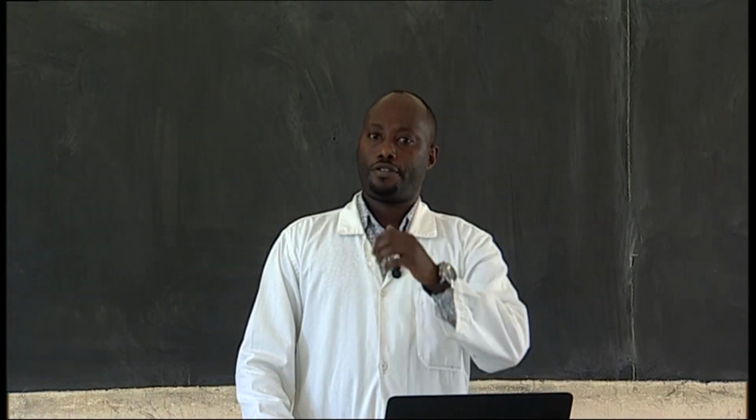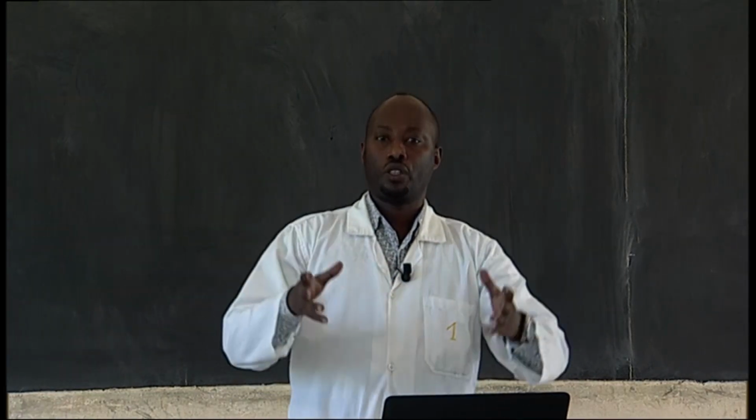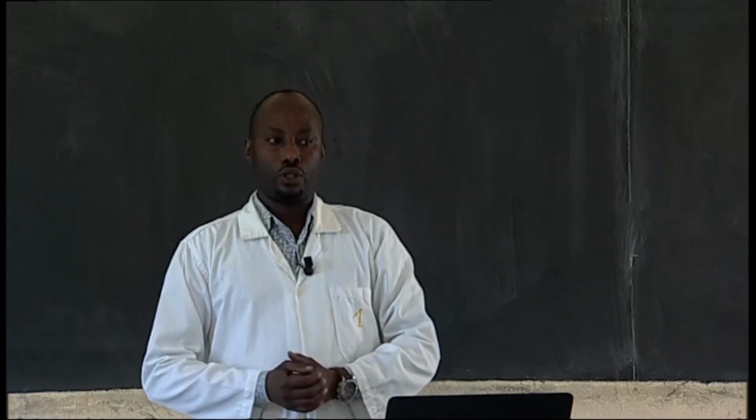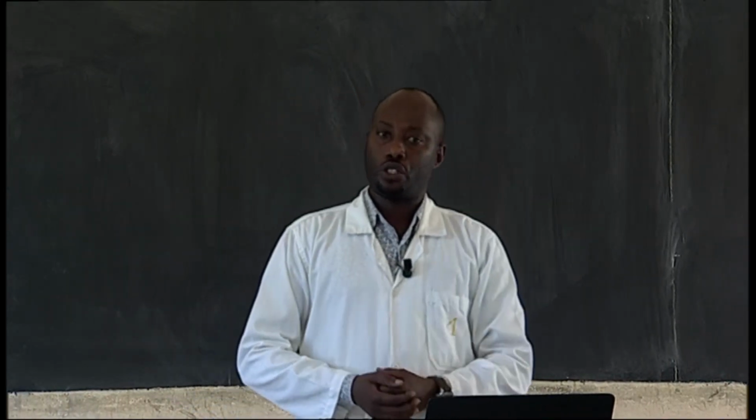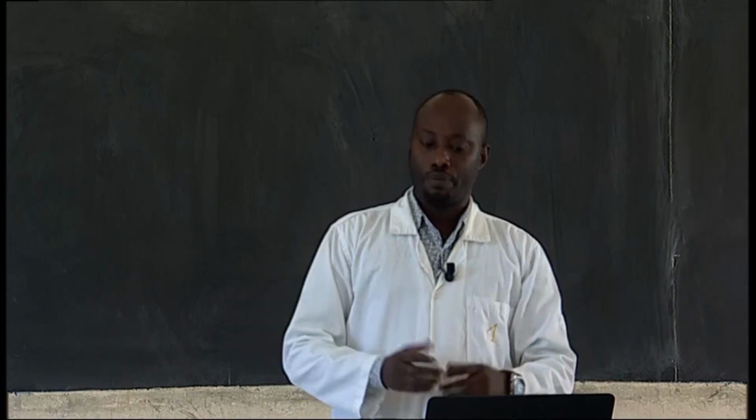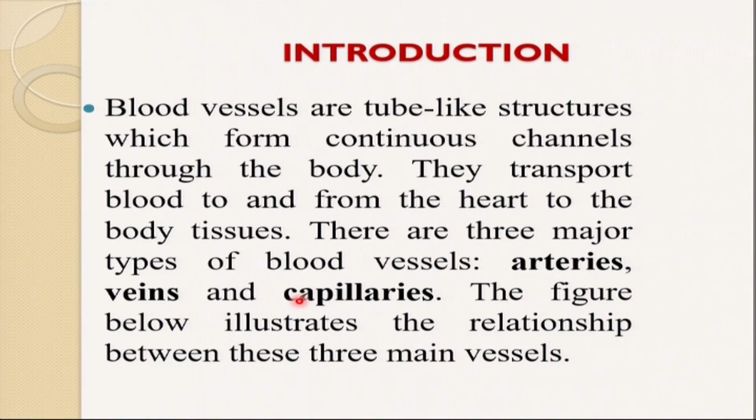And we have the veins, which are another type of blood vessel. So we're going to go through the 3 major types of blood vessels. We talk about their functions, their adaptations, and how their structure is made up. I said blood vessels are tube-like structures which form a continuous channel through the body.